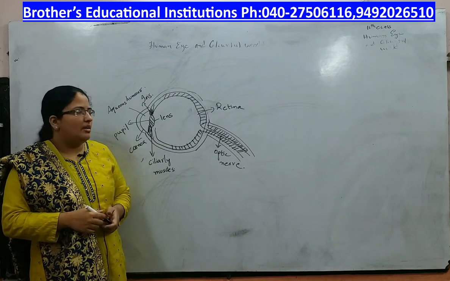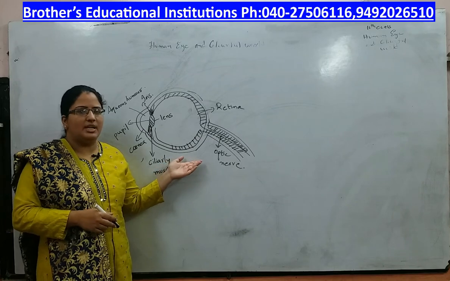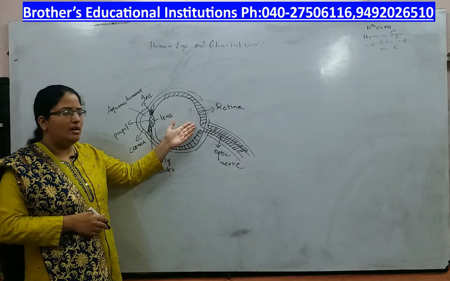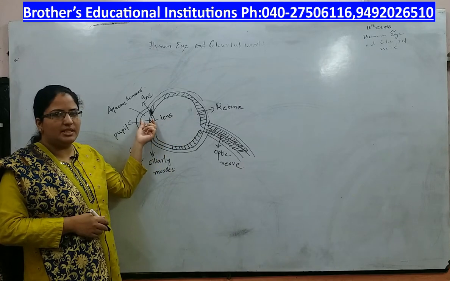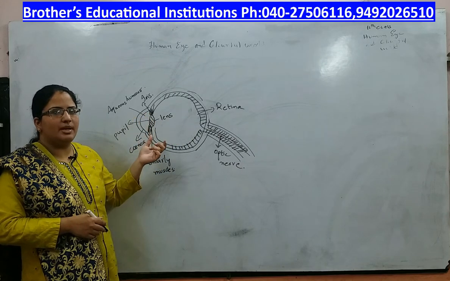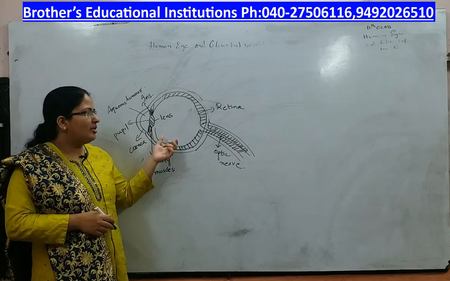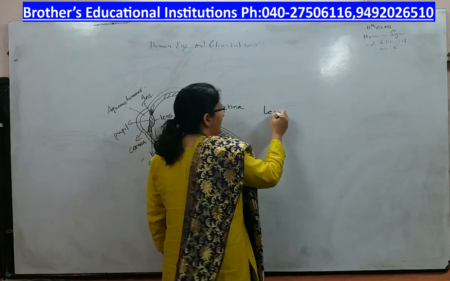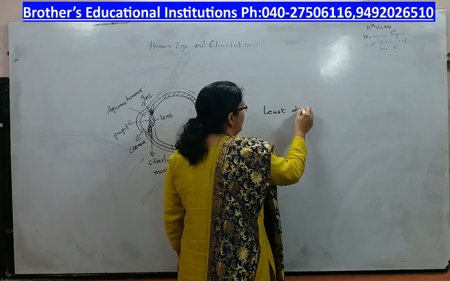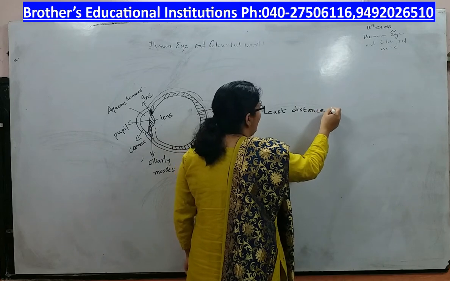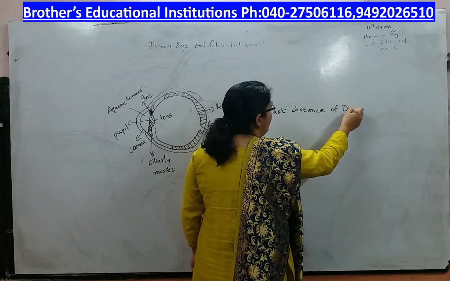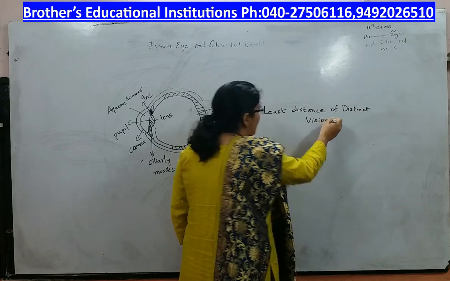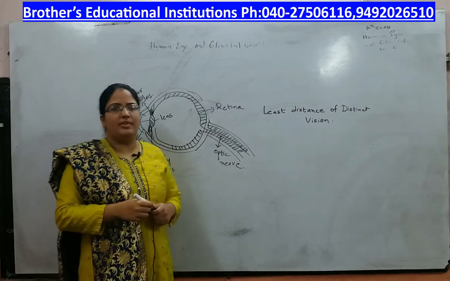Now, you might have a number of questions regarding the eye. How is the eye able to form an image on the retina? What is the purpose of the lens that is present in the eye? All these questions might arise in your mind. Before going to that, today we shall discuss what is the least distance of distinct vision.